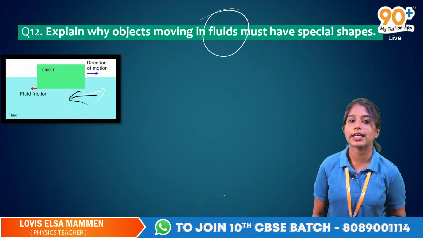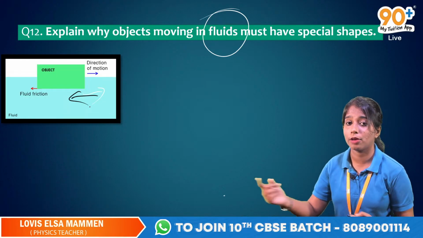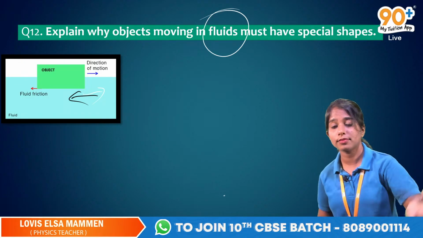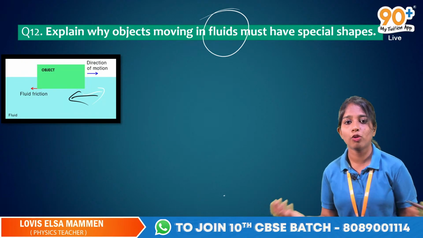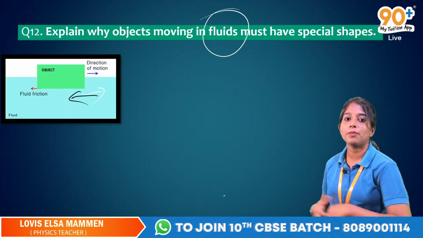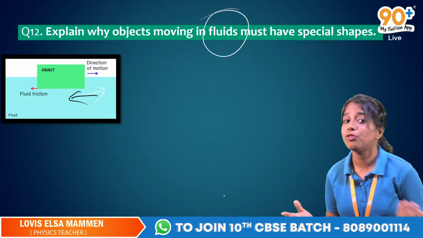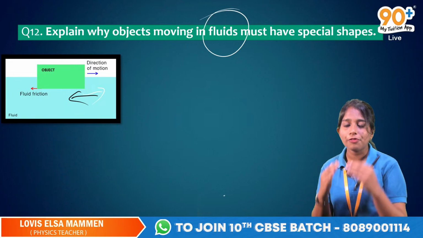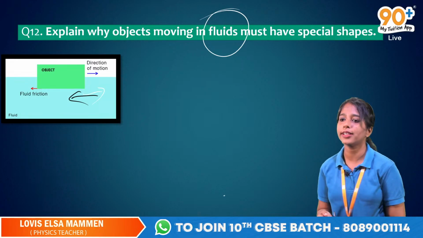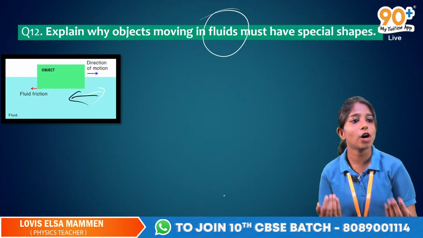What do we call that friction? We call it fluid friction, because our object is in a fluid, be it air, water, liquids or gases. You know that fluids are something which flows. So there will be fluid friction, which we can also call drag force. To reduce this friction, we give the object a shape. Yes, that is the reason for streamlining.